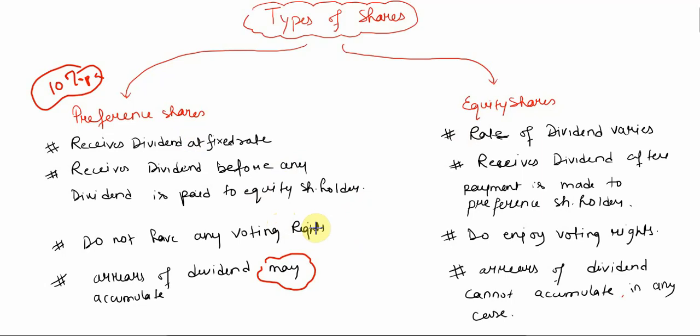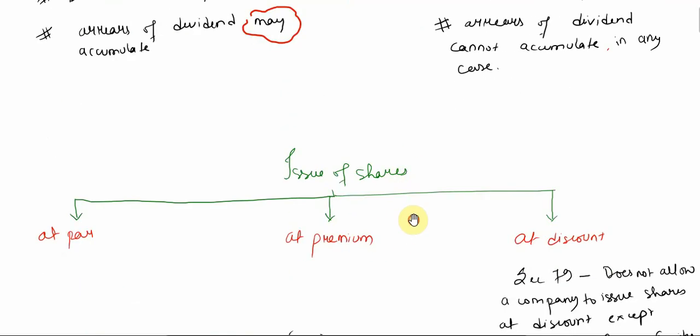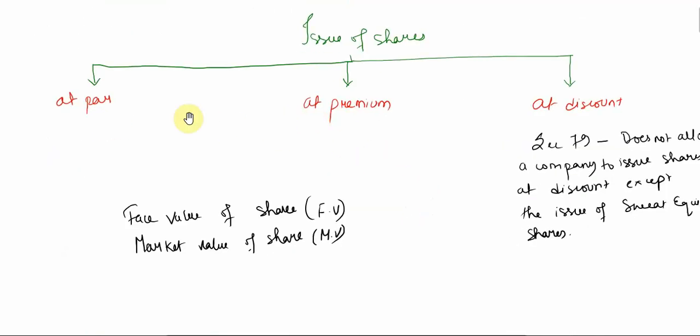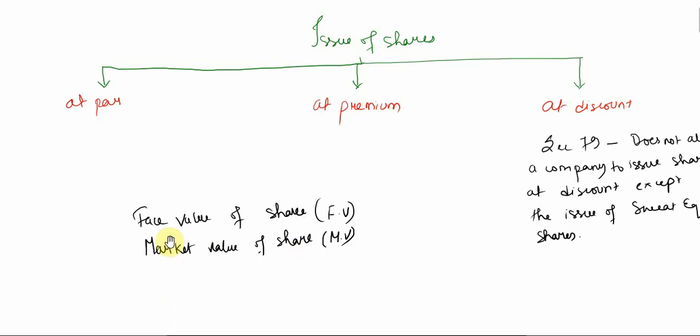Okay, so the last topic that we are going to discuss today is issue of shares. Issue of shares can be done in three conditions: at par, at premium and at discount. I'll discuss discount later, but first let us go with at par and at premium. Before that we need to know about the face value of a share and the market value of a share. See, the face value of a share, which we also name the nominal value of shares, refers to the original value of shares. For example, let's say the value of one share is rupees 10.